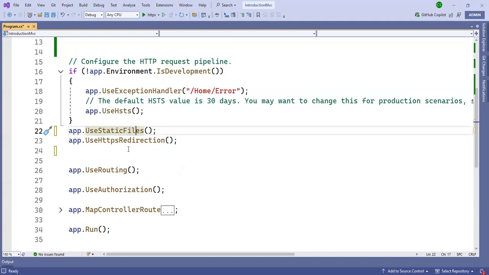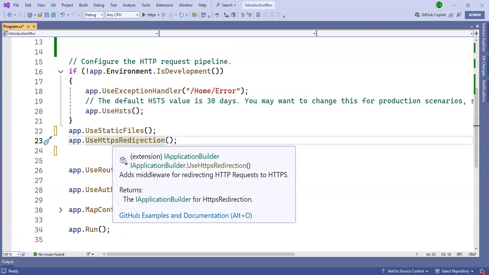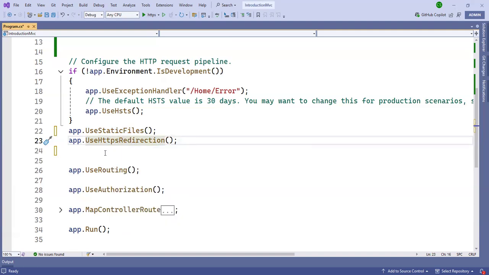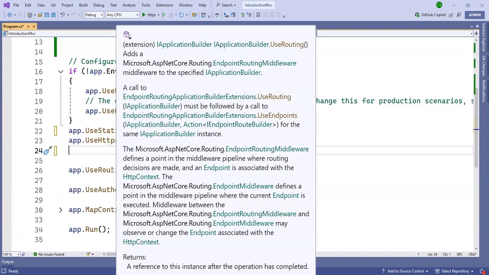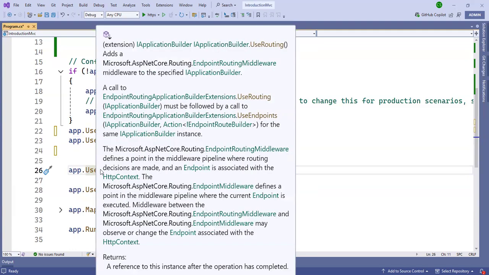After that, UseHttpsRedirection. Suppose we have a site with a menu, and redirection goes from one page to another, to a third page, a fourth page, from home to containers to any other page. For that purpose, this middleware runs: UseHttpsRedirection. After that, the next middleware runs.